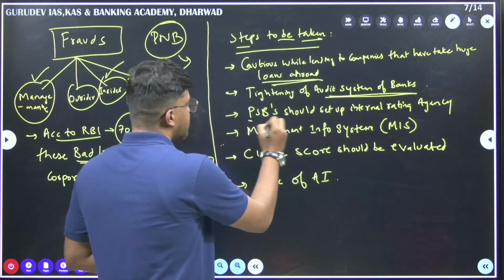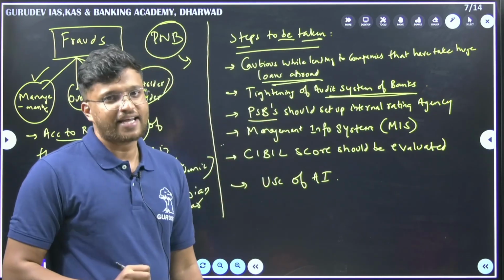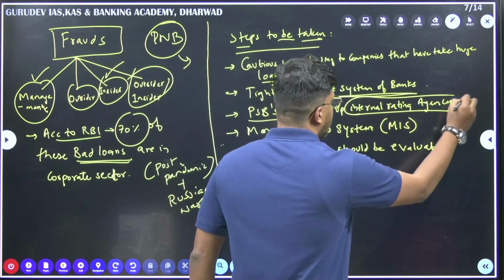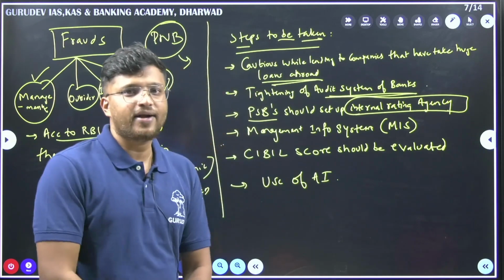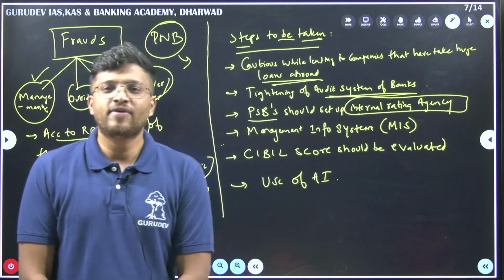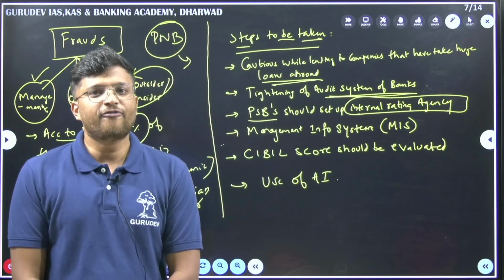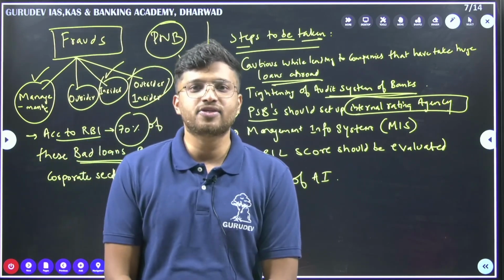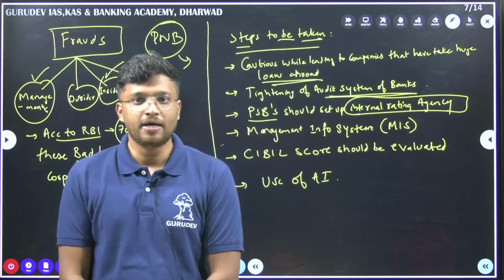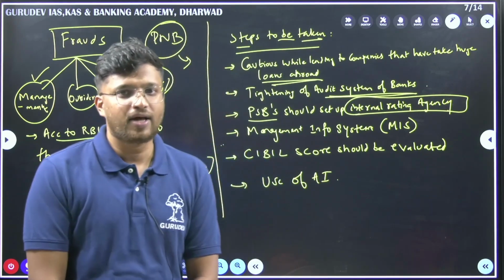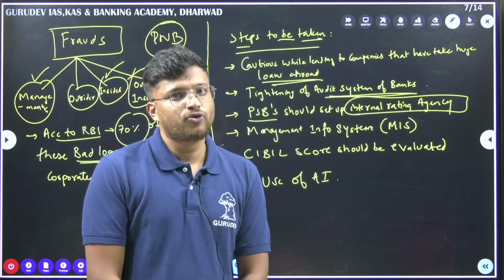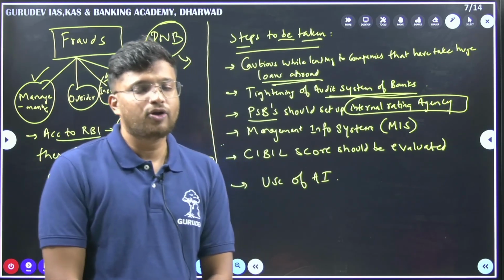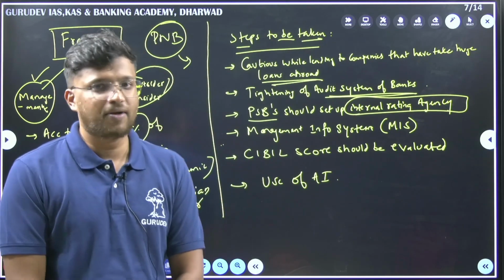Thirdly, PSBs, that is public sector banks, should set up an internal rating agency. We have private rating agencies which rate companies. If a company is rated better, then the chances of it getting loans are easy. But if the company is not performing well, if it is defaulting on its loan payments, then the rating will be very low or bad, and at that time the loan facility is not easily available for them.